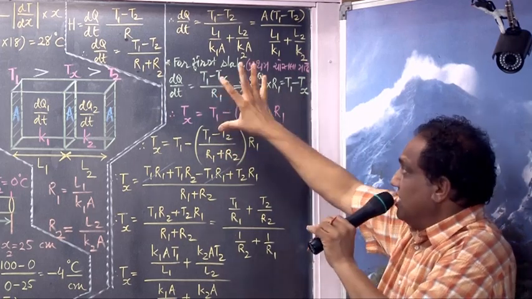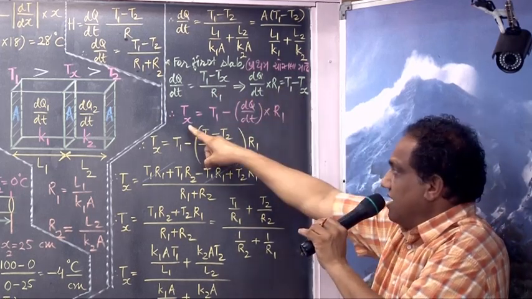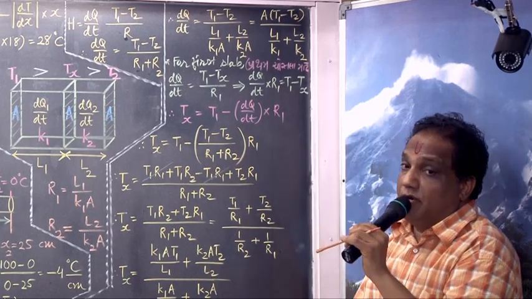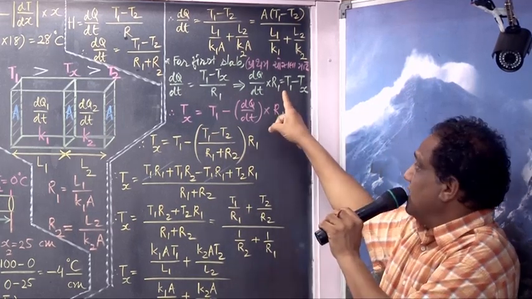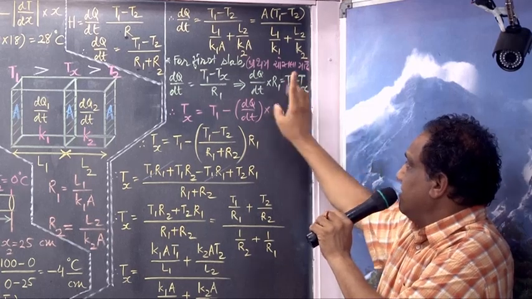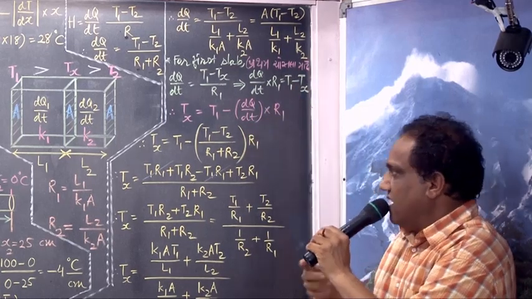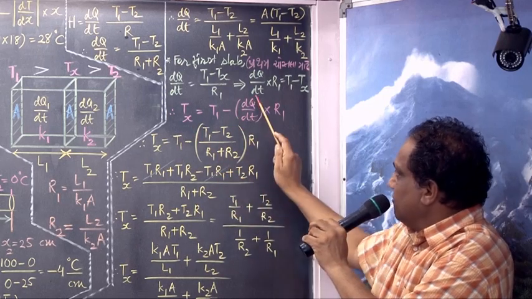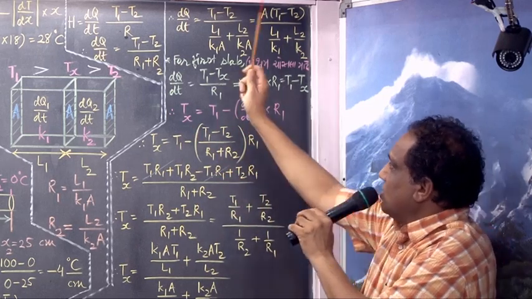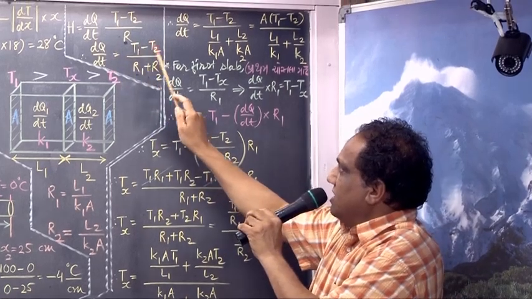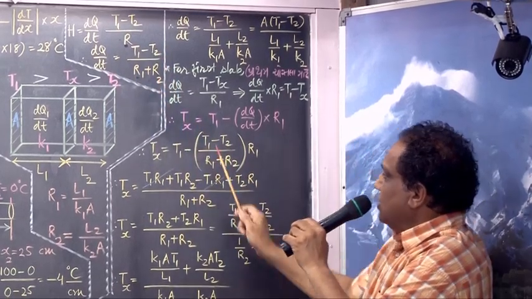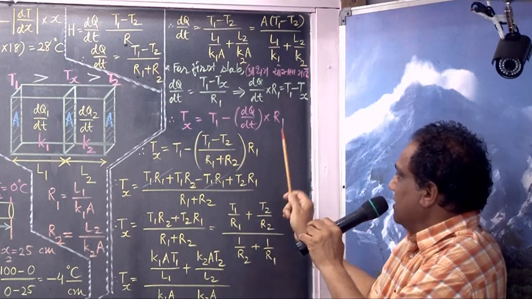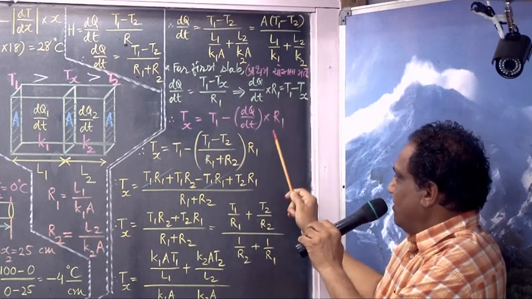In the textbook they have not done all this. They have written this formula directly, so you will not remember it. Better you try to understand from here. Tx is T1 minus dq/dt into R1. This T1 as it is, minus as it is. What is dq/dt? T1 minus T2 upon R1 plus R2. This R1, don't forget.